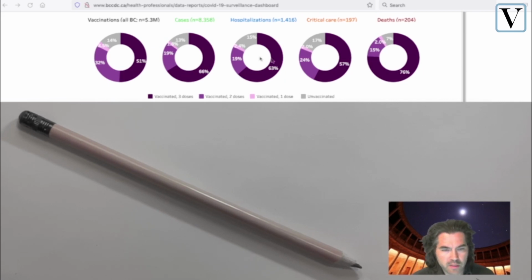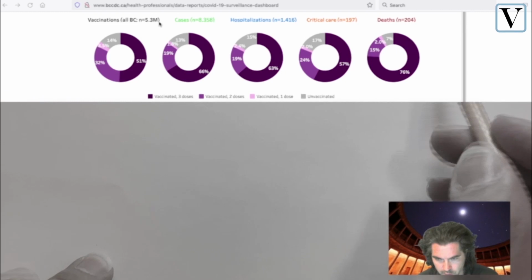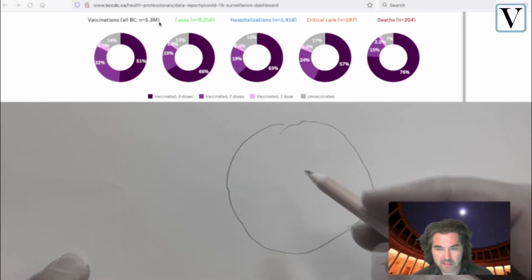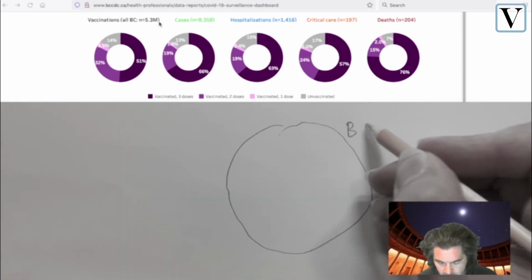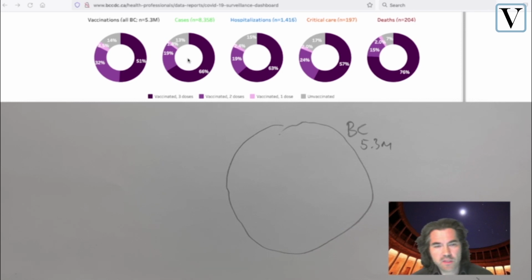So these are the donut charts that they've been working with, and right off the top you can see that we've got an entire population of 5.3 million people. I'm going to purposely draw a nice little circle here. This is the population of BC, entire BC, 5.3 million people. Notice right off the top that even though these charts look exactly the same size, they actually represent very different sizes of numbers. So what is 5.3 million?